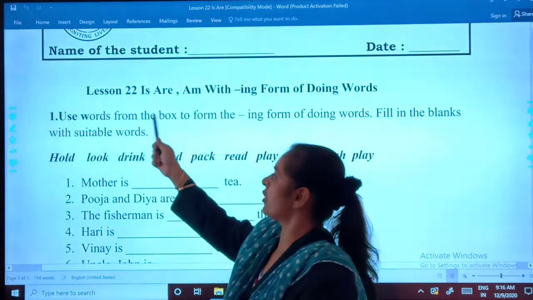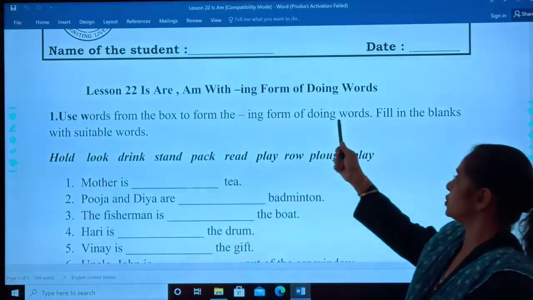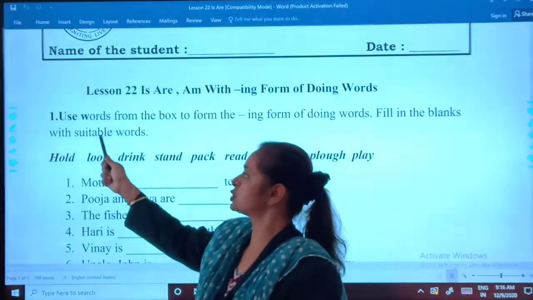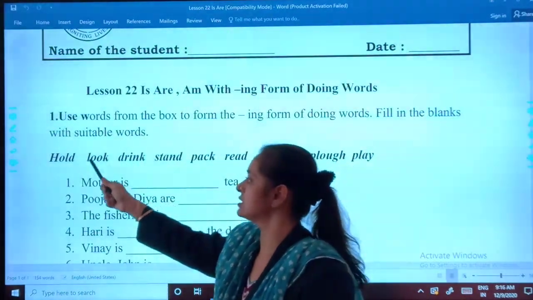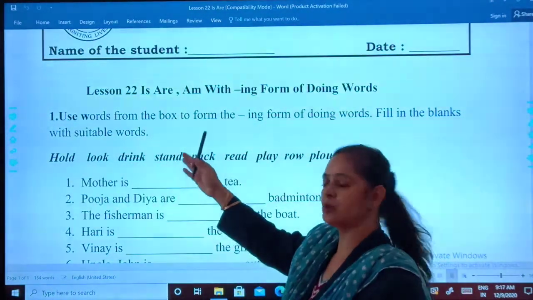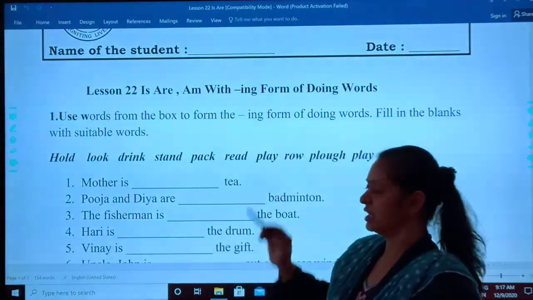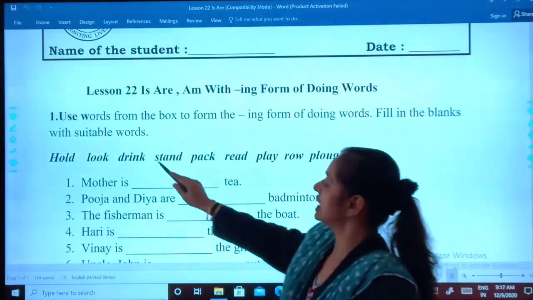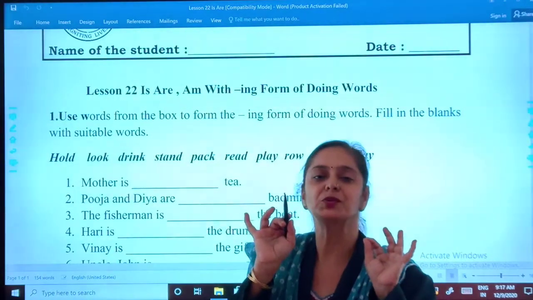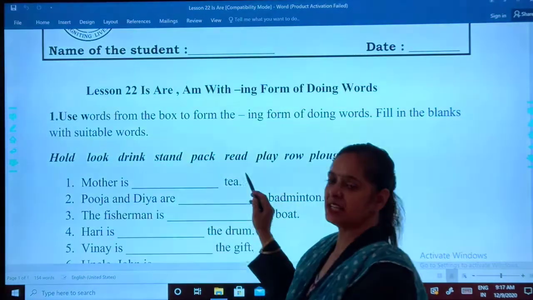Use words from the box to form the ing form of doing words. Fill in the blanks with suitable words. See, students, all the words are given to you, and from this help box you have to do this exercise. Mother is dash tea. You have to use only ing. Mother is drinking tea.